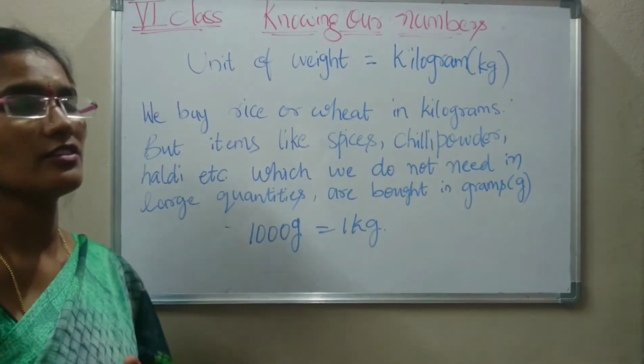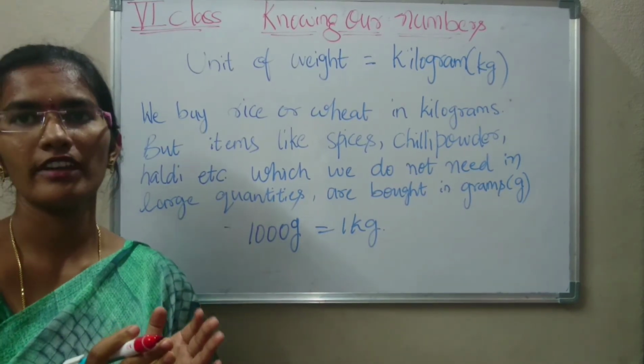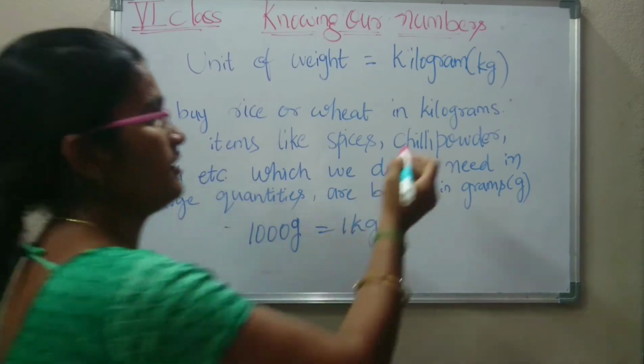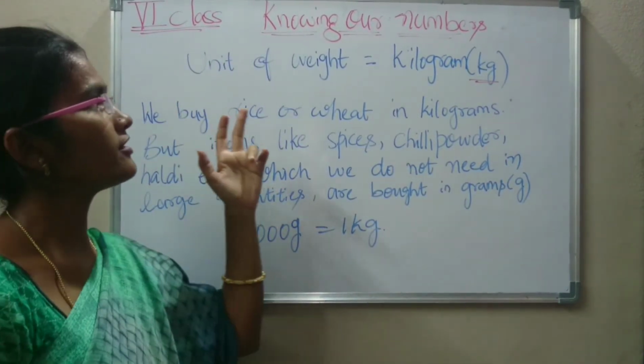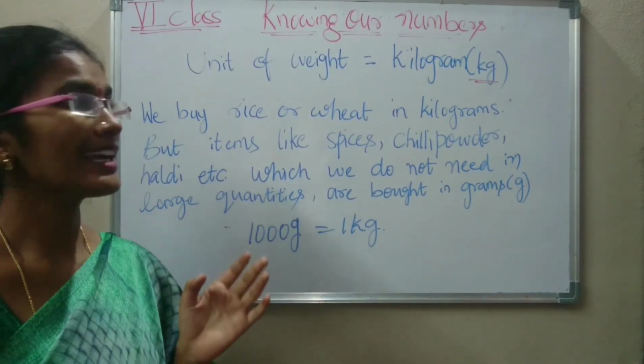Now unit of weight. Unit of weight is nothing but kilogram. It is also denoted as kg. Unit of weight is nothing but kilogram. Kilogram is also defined as kg.